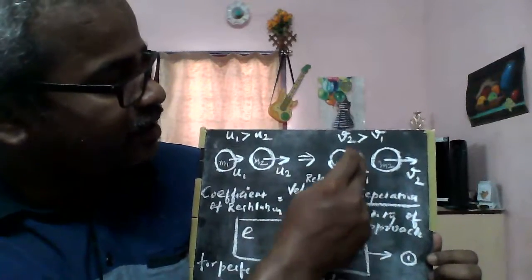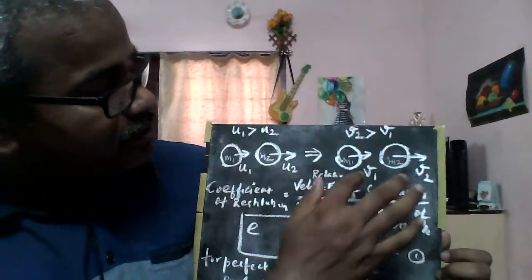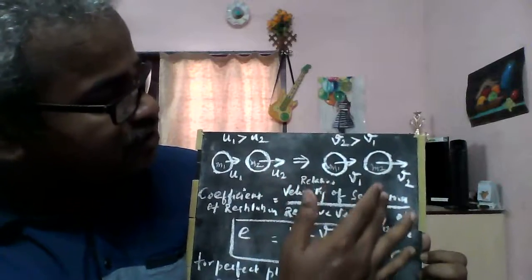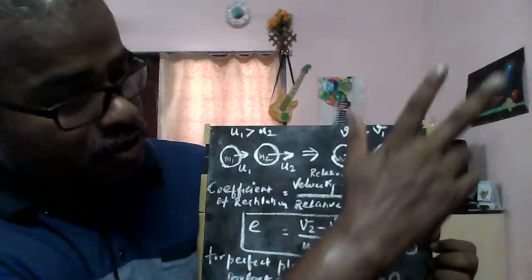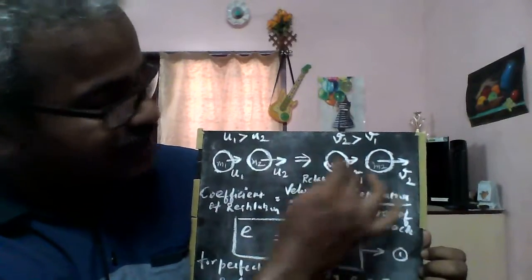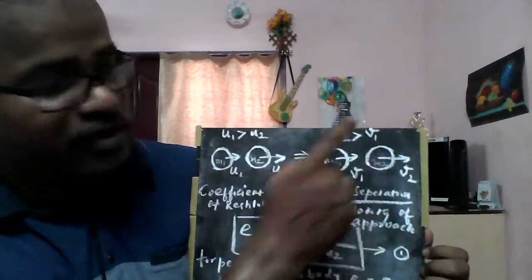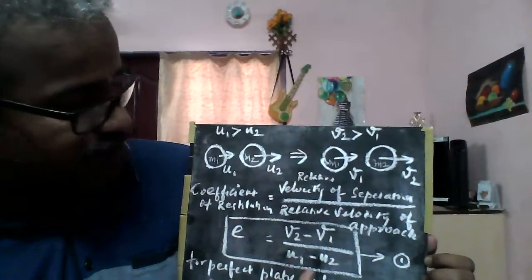While separating, they will have final velocities v1 and v2. After separation, the velocity of 2 will be more and the velocity of 1 will be less, so the final velocity v2 will be greater than v1.